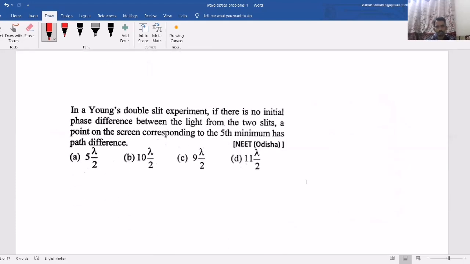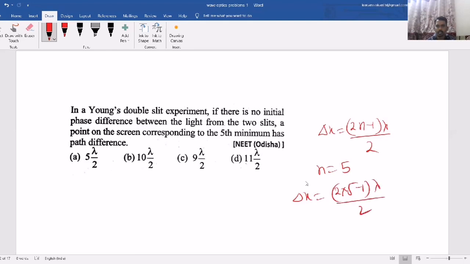Now the next question: in a Young's double slit experiment, if there is no initial phase difference between the two light sources, that means those are called coherent sources. A point on the screen corresponds to fifth minimum has path difference. So what is the minimum condition? Path difference condition for minima is (2n minus 1) lambda by 2, and n equal to 5, because fifth one they are asking. So delta x equal to (2 into 5 minus 1) lambda by 2. It will become 9 lambda by 2.